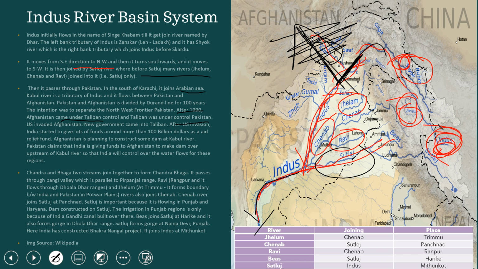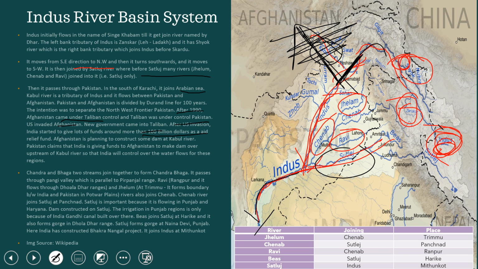Lots of terrorist attacks also happened in India because of the Taliban. So the US invaded Afghanistan, and a new government came in. The US wanted a peace treaty because of its own political agenda, and wanted to set up a Talibani government in Afghanistan, but India was against it because India does not have a good relation with the Taliban. After the US invasion, India started to give lots of funds, more than $100 billion, as aid or relief fund. More ports like Chabahar port were constructed near those areas.